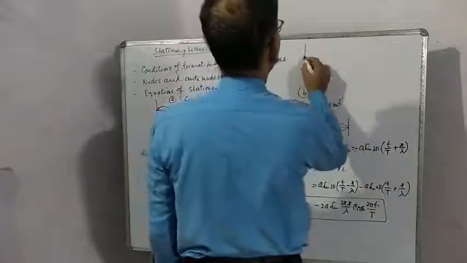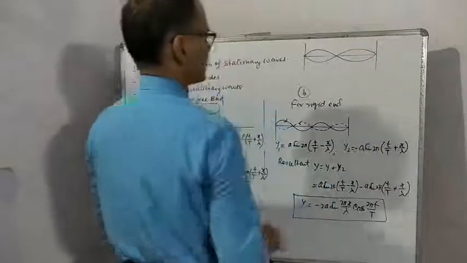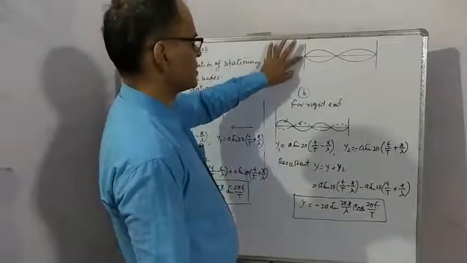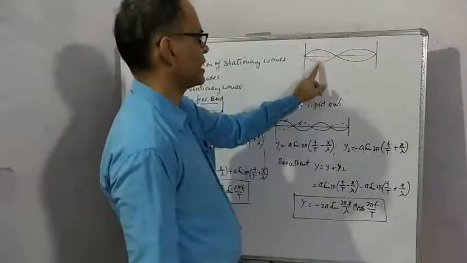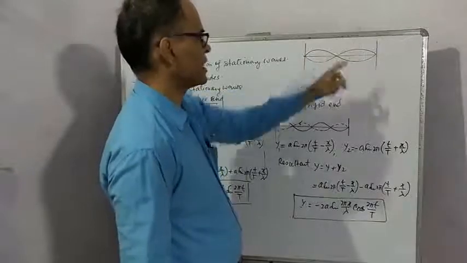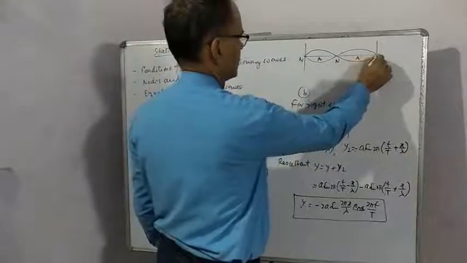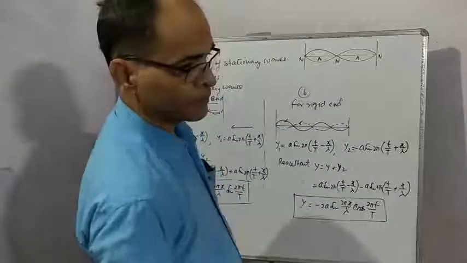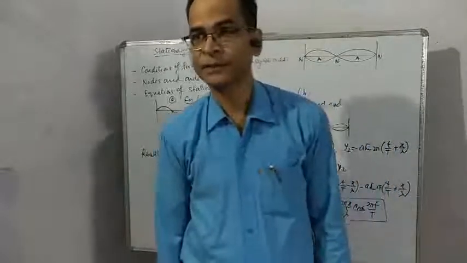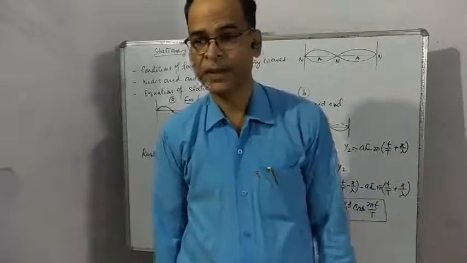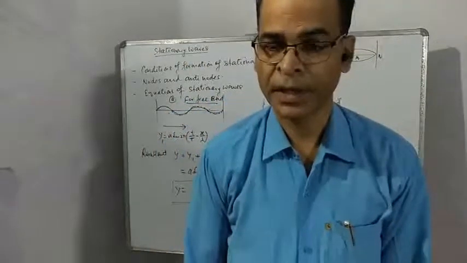For example, suppose it is a stationary wave formed. So this point is node, this point is node, this point is node, and these points are getting maximum displacement. So these points are antinodes. Nodes, antinodes, node, antinode, node. On a rigid end, always a node is formed. On a free end, always an antinode is formed. Rigid end, node; free end, antinode.